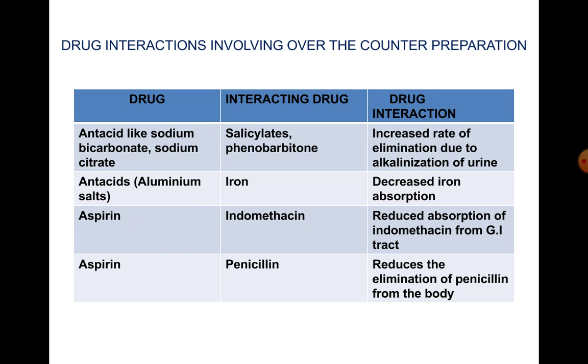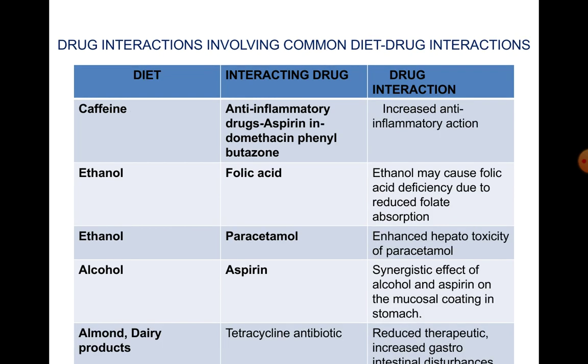Now, drug interactions involving over-the-counter preparations. First of all, antacids like sodium bicarbonate and sodium citrate interact with salicylates and phenobarbital, causing an increased rate of elimination due to alkalinization of urine. Next, antacids like aluminum salts interact with iron and cause decreased iron absorption. Aspirin interacts with indomethacin, causing reduced absorption of indomethacin from the gastrointestinal tract. Aspirin interacts with penicillin, which reduces the elimination of penicillin from the body.